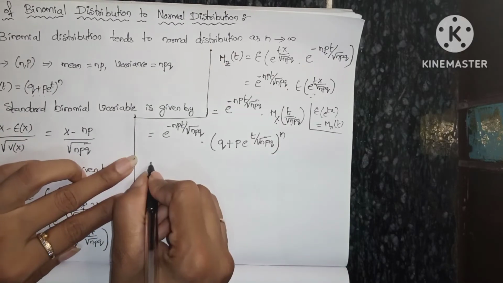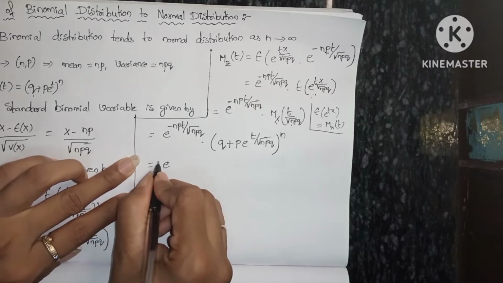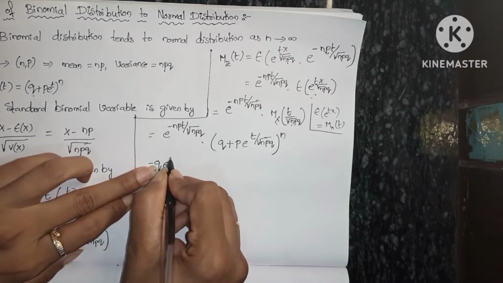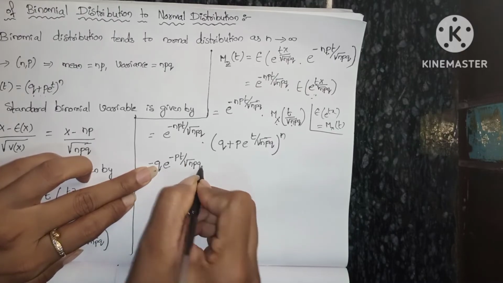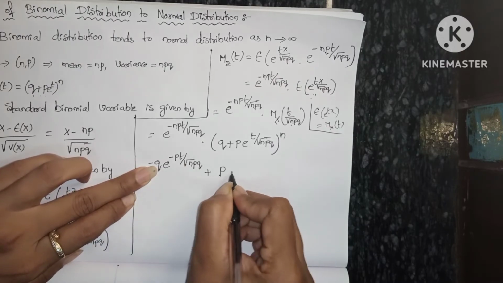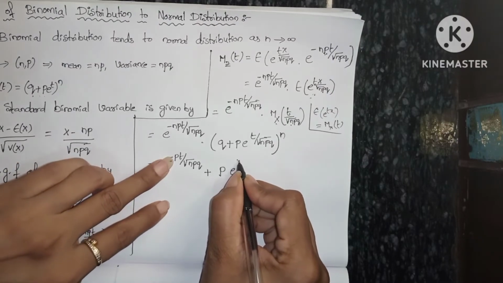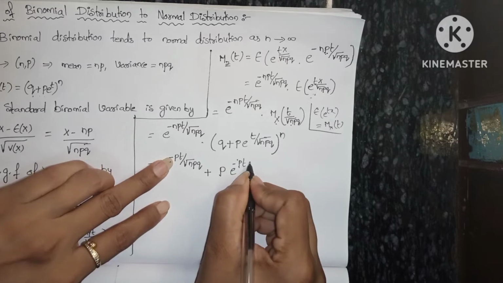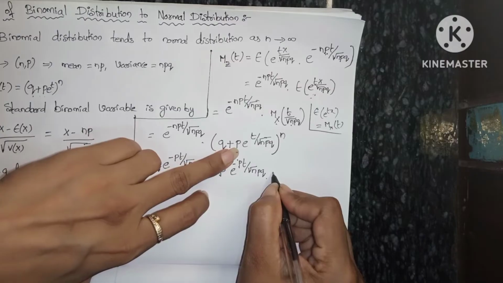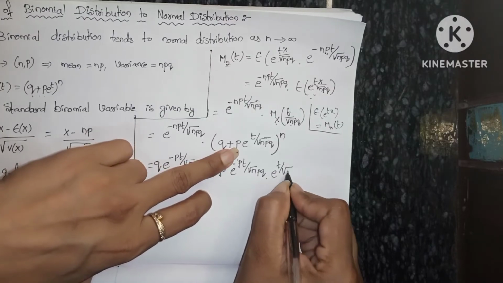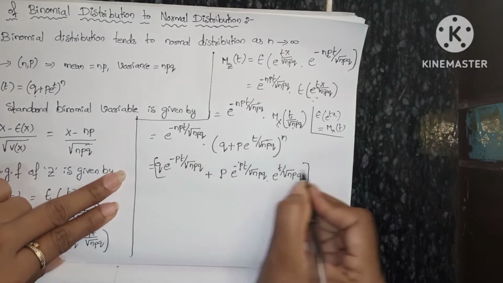So I am going to bring this term inside. See here: (q into e power minus pt by square root of npq plus p into e power minus pt by square root of npq into e power t by square root of npq) whole power n.